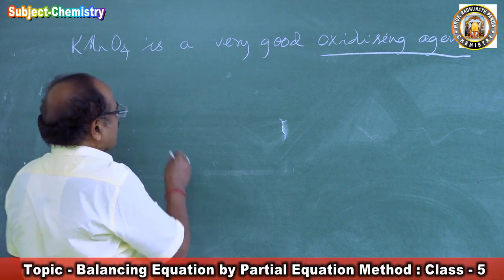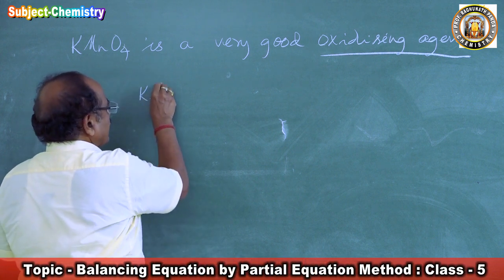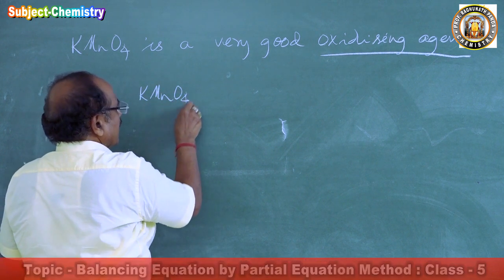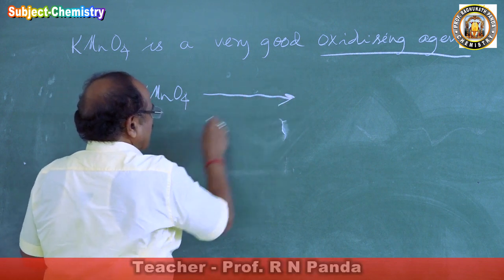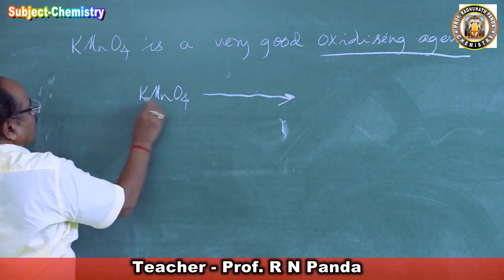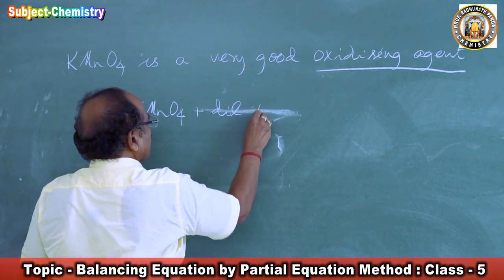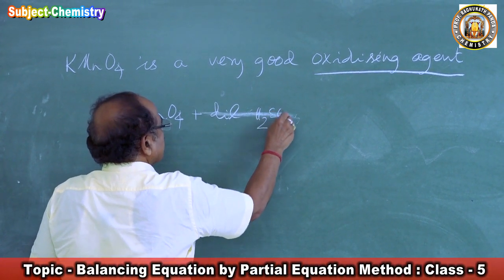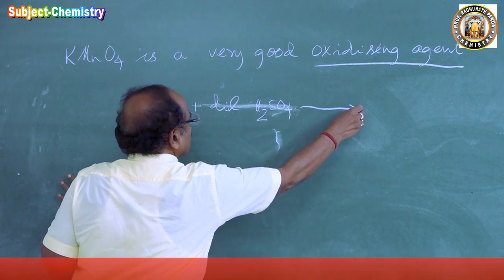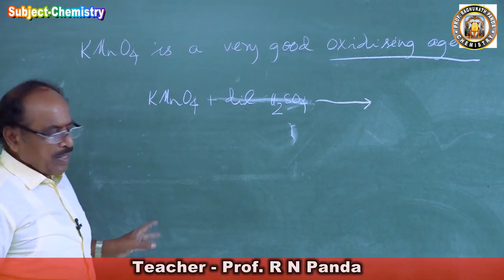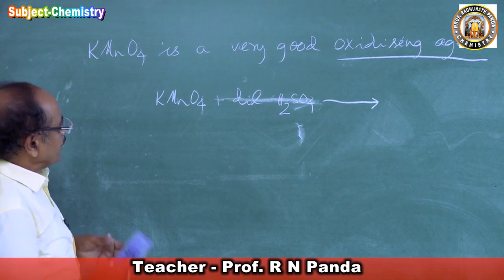As I am refreshing your memory, which I have done in my last class, in potassium permanganate in acidic medium, suppose we use dilute sulfuric acid as the medium. So then what happens?